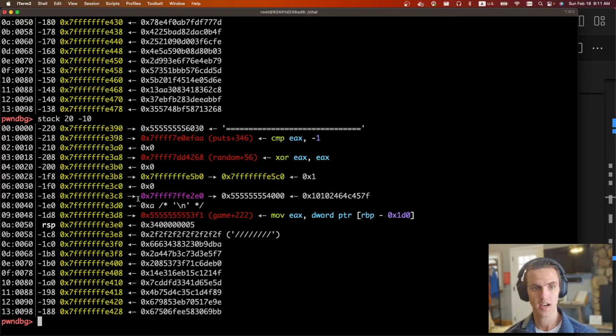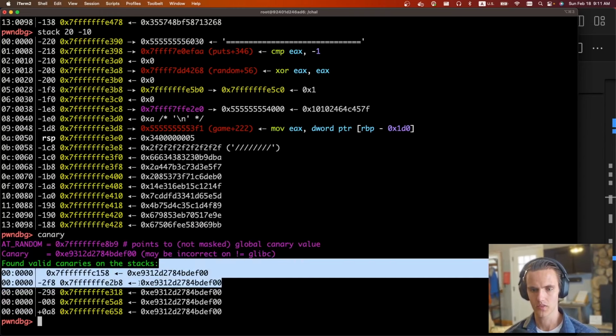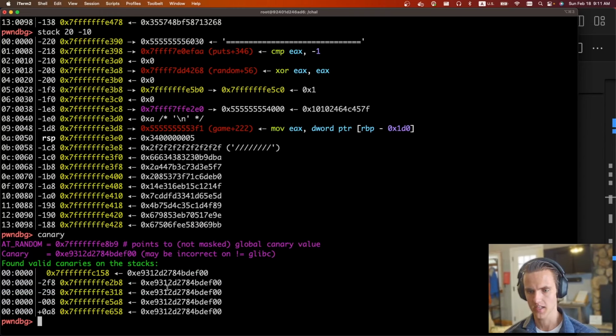We also need to find a canary, so we get 2 leaks. The first, we could leak the address of this game function, which would give us the info leak, so we know the address of the win function. We also need to leak the canary with our second run. To see what the canaries look like, you can type in canary. This is pwndbg, by the way. You can type in canary, and you can see what they look like. So it's going to look like 0xe93 something.